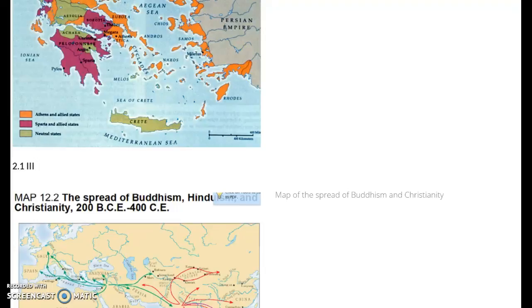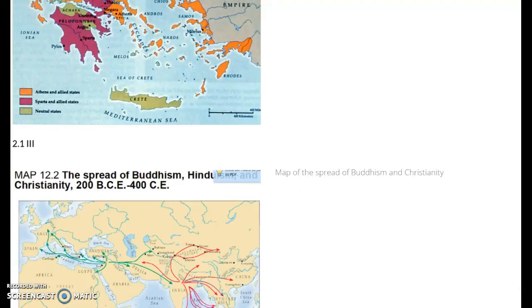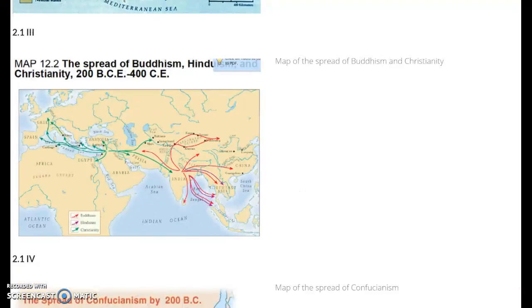For key concept 3, which you also can't see right now because of the computer, okay, so for key concept 3, the map is of the spread of Buddhism, Hinduism, and Christianity, but we're just focusing on Buddhism and Christianity since those are the ones that brought new opportunities, like for women to become nuns and just lots of new opportunities to where it was spread. And you can see the regions where it affected those people.